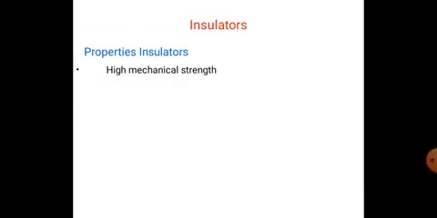Insulators are provided between the conductors and cross arms in order to prevent short circuit between the different phase conductors of the line, and also to prevent leakage of current to earth through the cross arms on the supports.